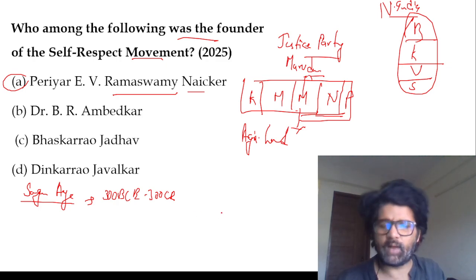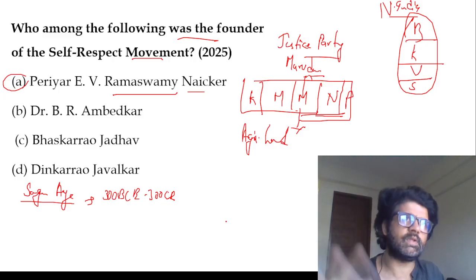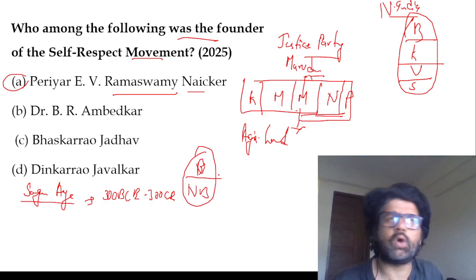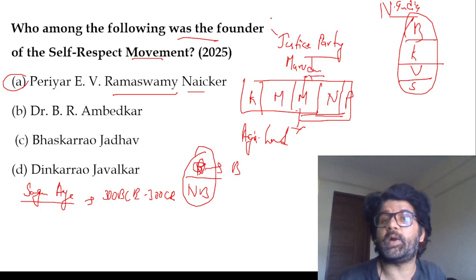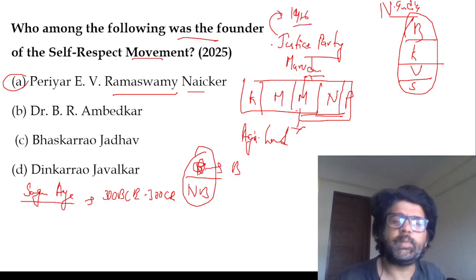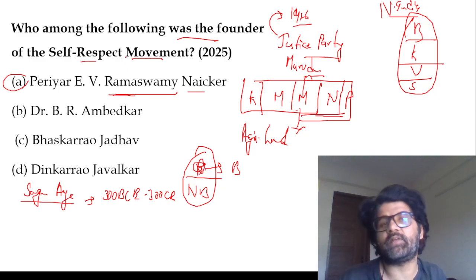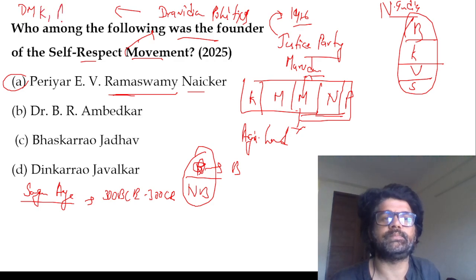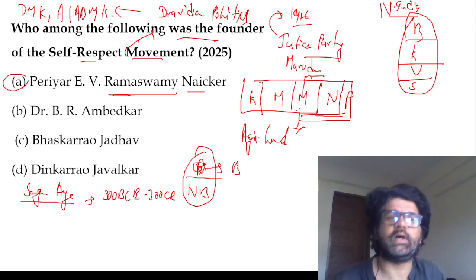But after the Sangam age, in the medieval and modern period, you see even southern India getting divided into two parts, Brahmanas and non-Brahmanas. Most of the job posts were going to Brahmanas, and non-Brahmanas were not liking it. In that regard, the Justice Party was created around 1916, and many people were not happy with how it was working. So Periyar E.V. Ramaswamy Naikar came up with the self-respect movement, which later graduated into Dravidian politics, and you see the emergence of parties like DMK and AIADMK. So remember these facts, they are really important.